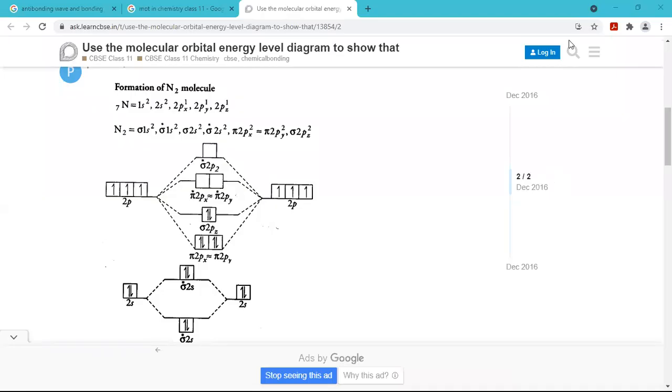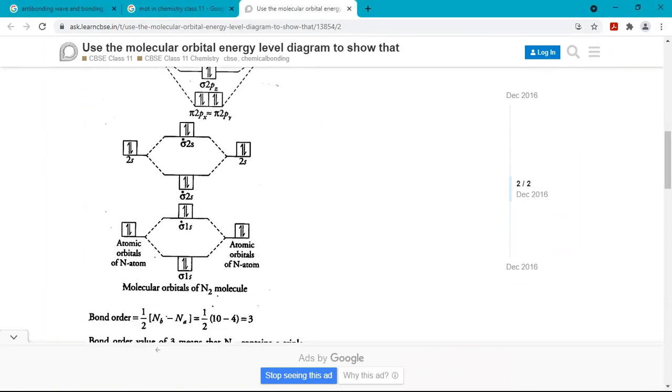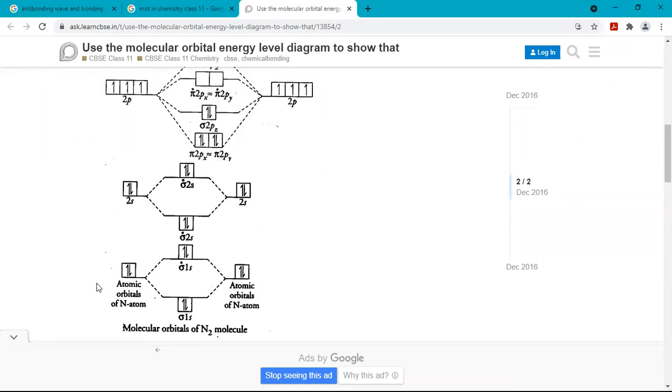So let's understand the formation of the nitrogen molecule by using MOT. As we all know, the atomic number of nitrogen is 7. 7 means 1s2, 2s2, 2p3, and the electronic configuration will be 1s2, 2s2, 2p3. In px, py, pz, single electrons are there. Now let's make a nitrogen molecule by combining two nitrogen atoms. On the left side I have the electrons of one nitrogen atom, nitrogen A, and on the right-hand side I'll consider nitrogen B.